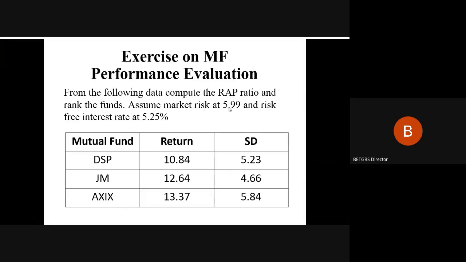the assumed market risk 5.99 is nothing but standard deviation of your market or the standard deviation of your benchmark. And the risk-free interest rate is the treasury bill or the bank FD rate as you assume proxy for the risk-free interest rate. And these are the returns applicable to your fund with the total risk. So here we are not trying to identify the systematic risk, nor the downward risk, but we are trying to identify the overall risk which is applicable to the portfolio.